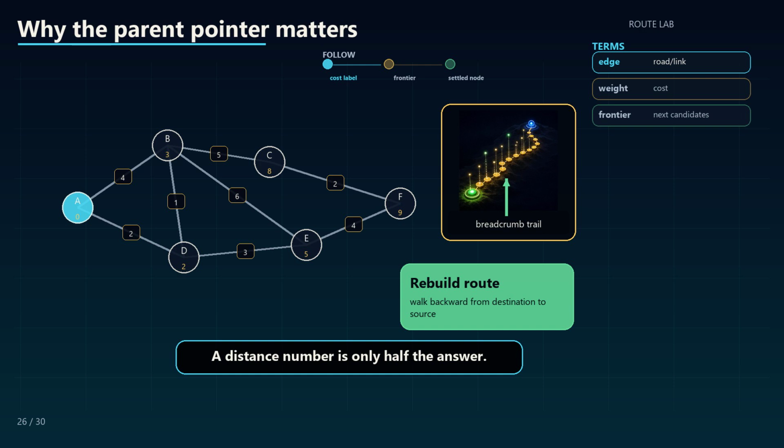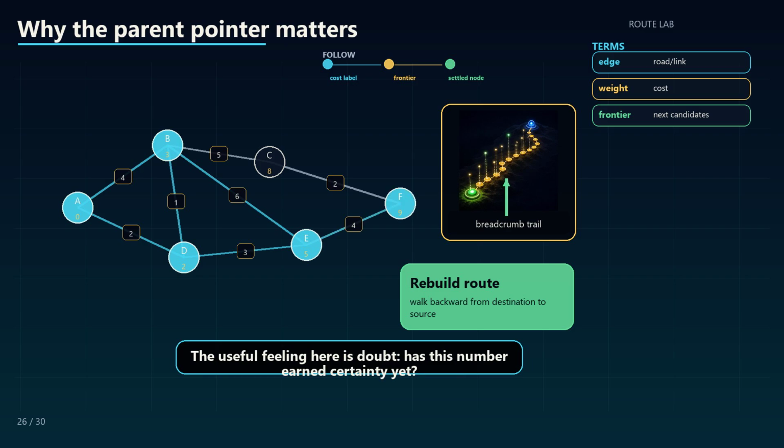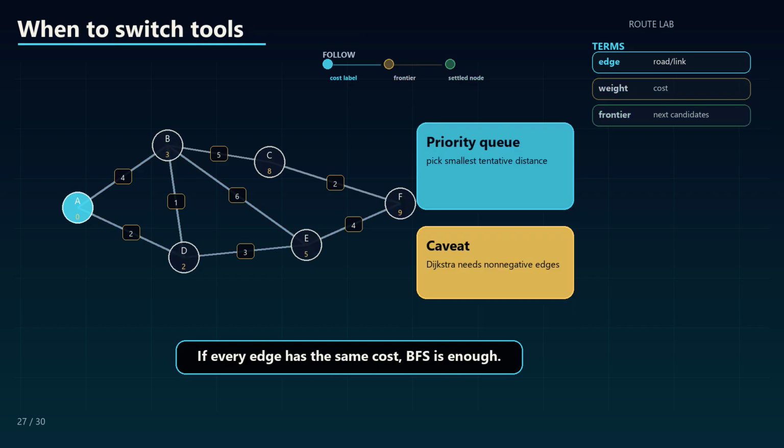A distance number is only half the answer. The parent pointer says which road created that better offer, so the final route can be rebuilt backward from destination to source. Ask the tool question out loud: equal cost, non-negative cost, negative cost, or heuristic guidance. The useful feeling here is doubt: has this number earned certainty yet?